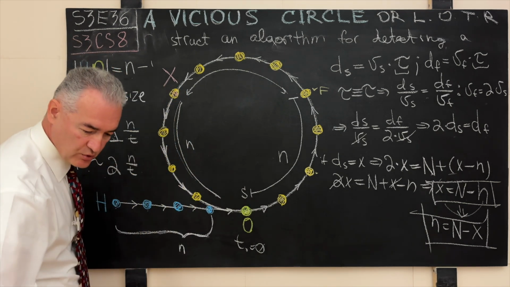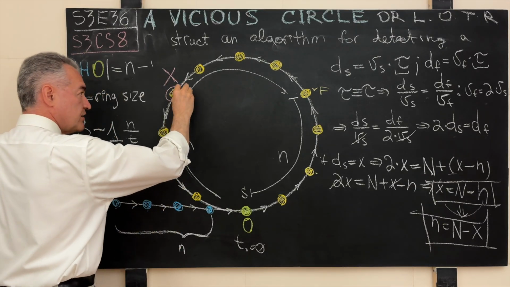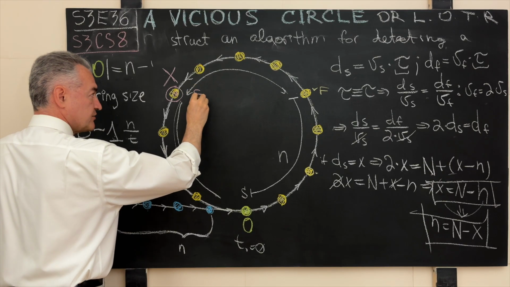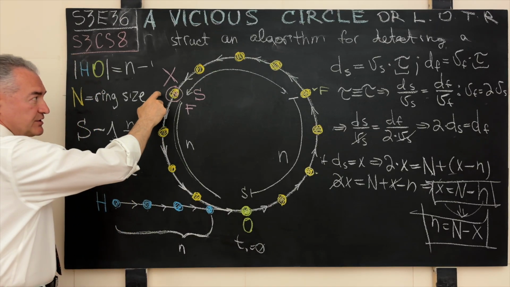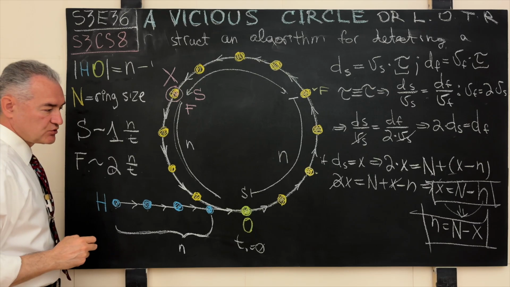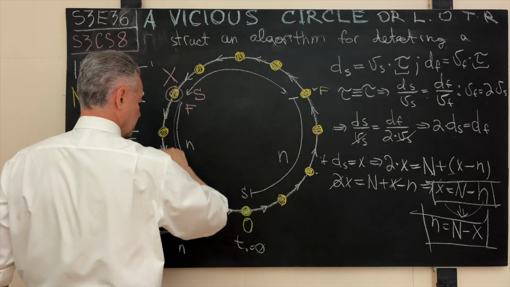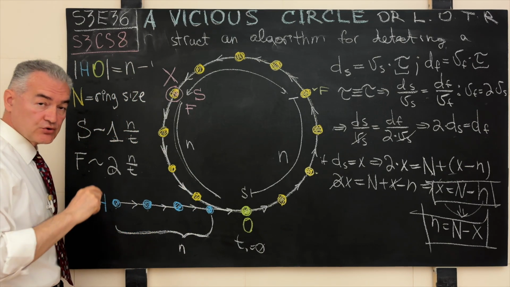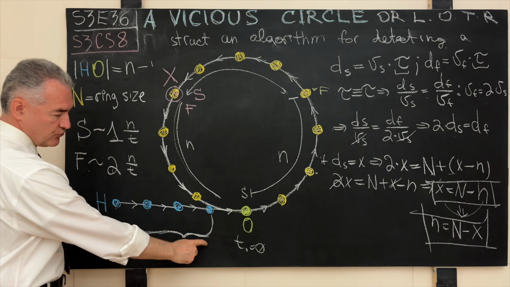So this is the point where the two runners rendezvous for the first time. Let's designate them with both S for the slow and F for the fast. So this is the node where our runners will rendezvous for the first time. So if we have 1, 2, 3, 4, 5, 6, 7, 8, 9, 10, 11, 12 nodes forming a ring, and we have 1, 2, 3, 4 nodes for n.